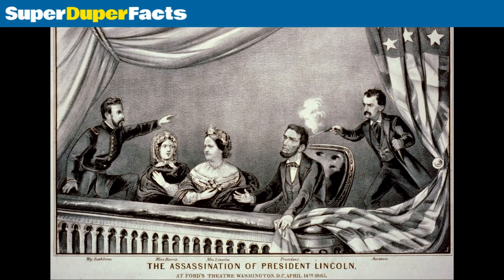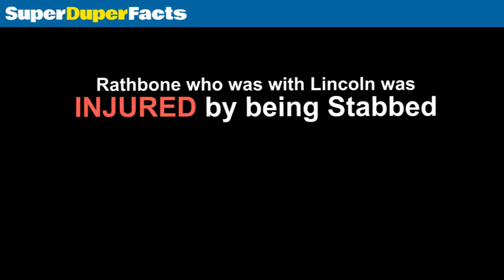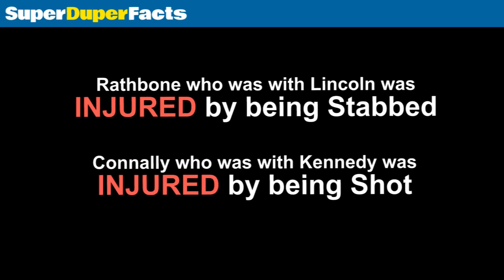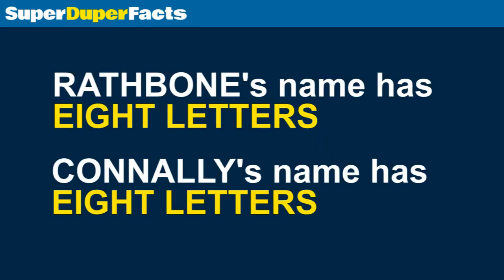Lincoln was sitting beside his wife when he was shot. Kennedy was sitting beside his wife when he was shot. Rathbone, who was with Lincoln when he was shot, was injured by being stabbed. Connally, who was with Kennedy when he was shot, was injured by being shot. Rathbone's name has 8 letters. Connally's name has 8 letters.